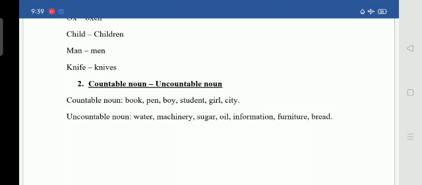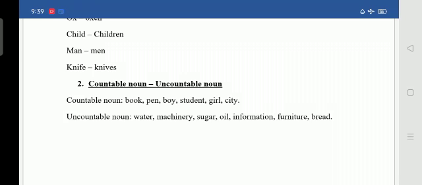We won't say like that. Yes or no? So we can't count furniture. Even bread, we can't count bread. We say loaf of bread, but we can't count it. Yes or no? So these are uncountable nouns, whereas countable nouns are book, pen, boy, student, girl, city.